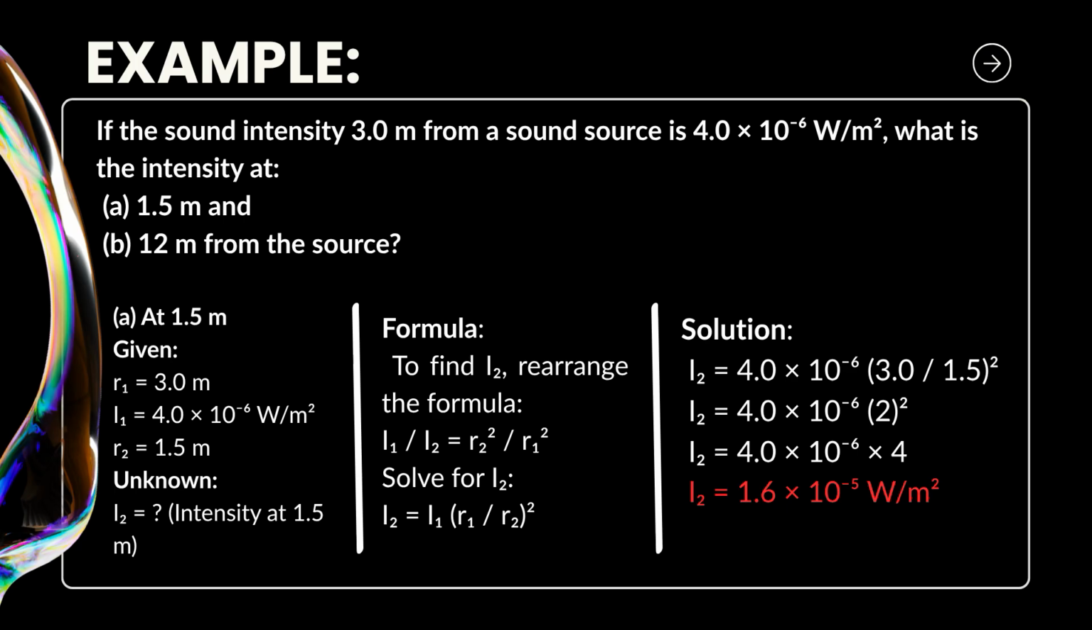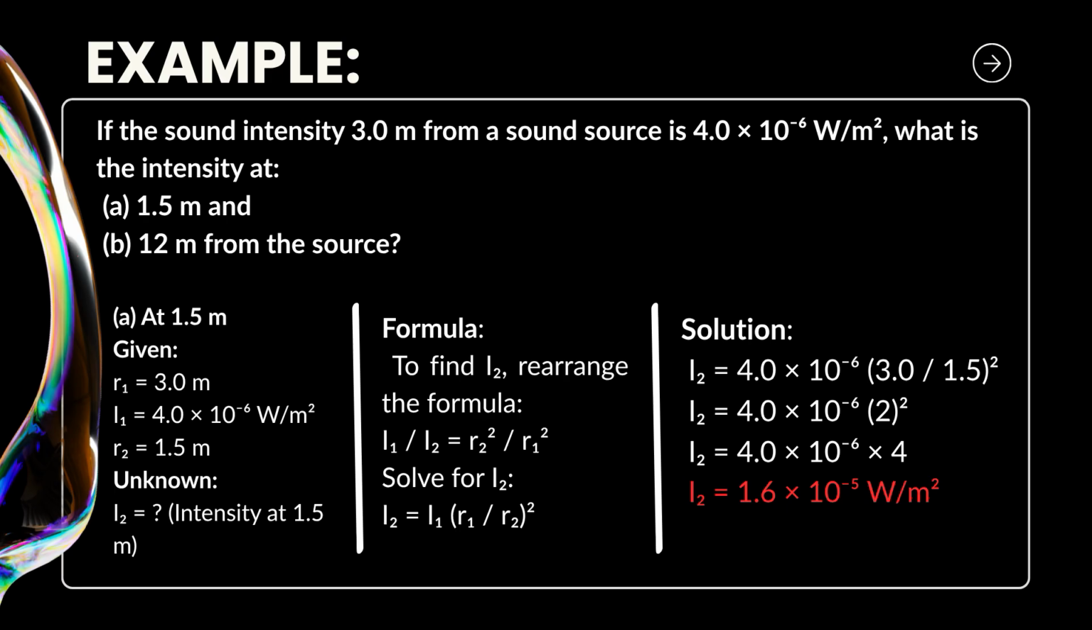Let's solve an example to understand this better. If the sound intensity 3.0 meters from a sound source is 4.0 times 10 to the negative 6 watts per square meter, what will be the intensity at 1.5 meters? We are given R sub 1 equals 3 meters, I sub 1 equals 4.0 times 10 to the negative 6 watts per square meter, R sub 2 equals 1.5 meters, so we need to find I sub 2.